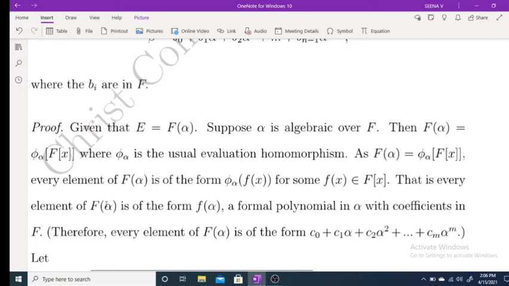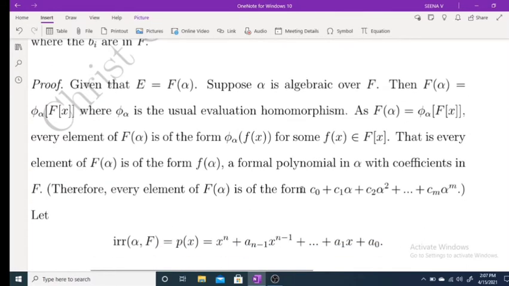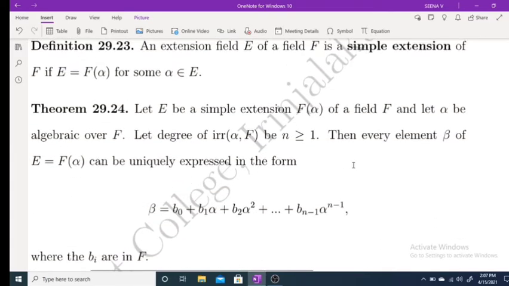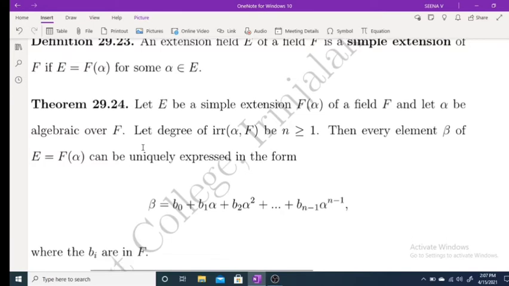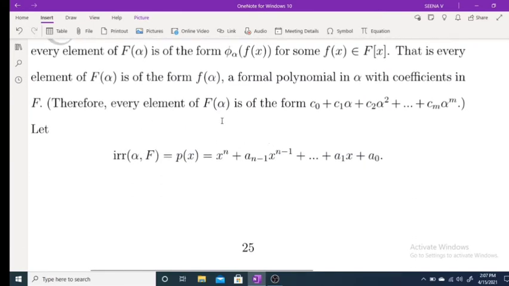So every element of F(alpha) is of the form f(alpha), a formal polynomial in alpha with coefficients in F. Therefore, every element in F(alpha) is of the form c0 plus c1 alpha plus c2 alpha squared plus etc. plus cm alpha raised to m. Okay, but we have to prove that every element is of the form with alpha raised to n minus 1 at most. So every element is of this form.